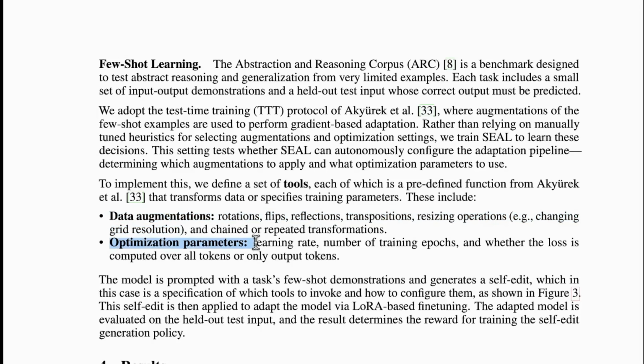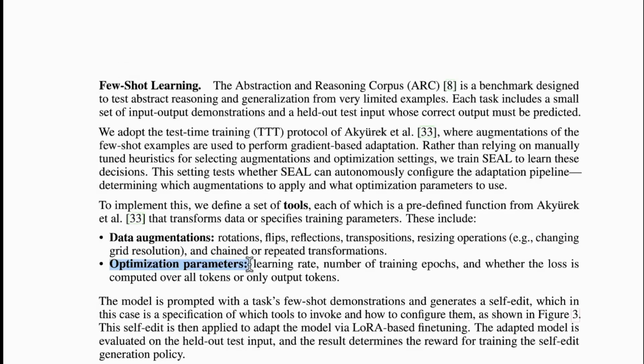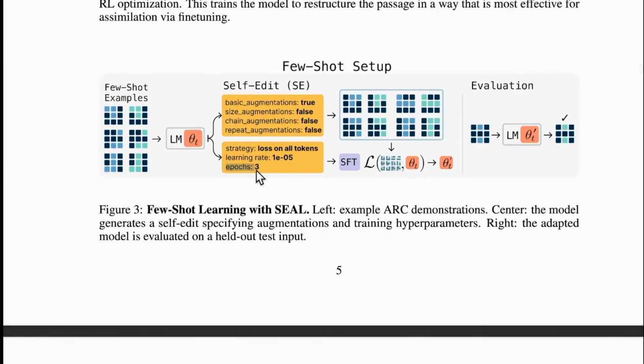The next thing is optimization parameters. So this can be a bit complex because it is something related to how the LLMs are trained, the number of epochs it goes through, or the learning rate. So this is the core information, how you will train your model. So learning rate and epochs, it is something that is very core to training neural nets, and things like LSTM, a convoluted LSTM, transformers for that matter.